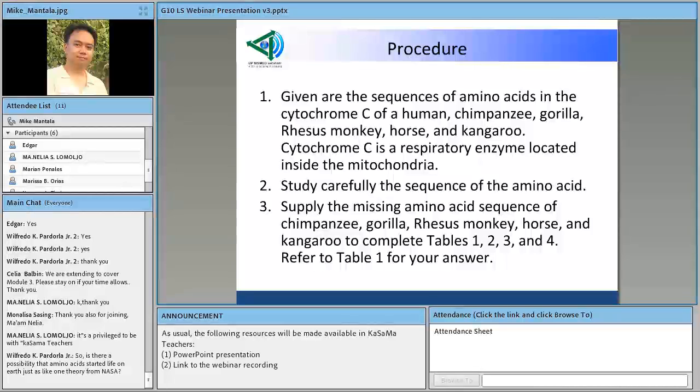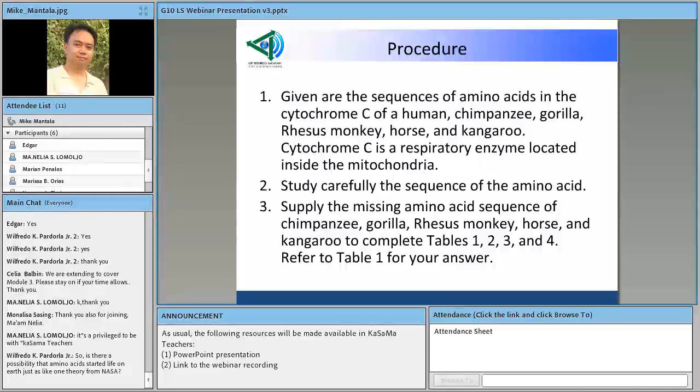So, they're going to study carefully the sequence of the amino acid, okay? Please be reminded that when students do this, they should understand that the sequence of amino acids is long. Marami yan sila. Pero here, we're just talking about a certain segment of that sequence. Okay, so that segment is itong sa cytochrome C.